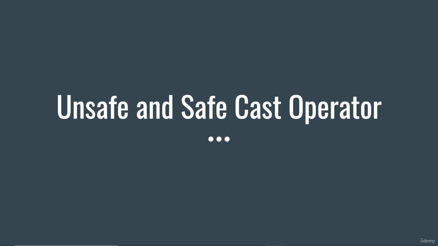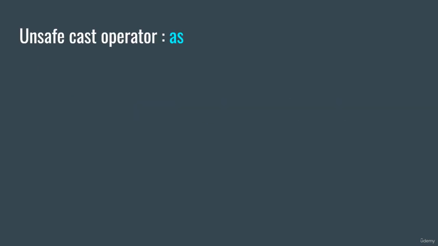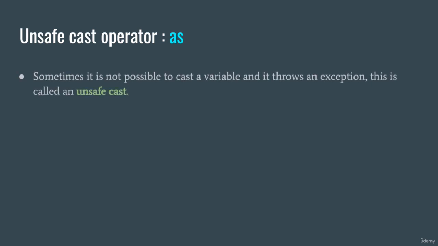Welcome back. Now we're going to look at unsafe and safe cast operators, and they are useful because sometimes you just need to cast something, right? So you have something in a specific type and you need to cast it to another type, and that's where the as keyword comes in. And this is an unsafe cast operator.